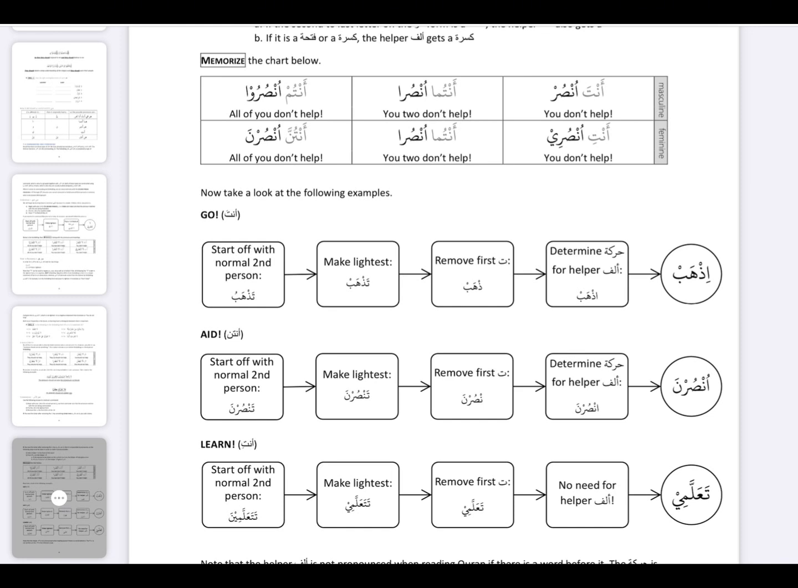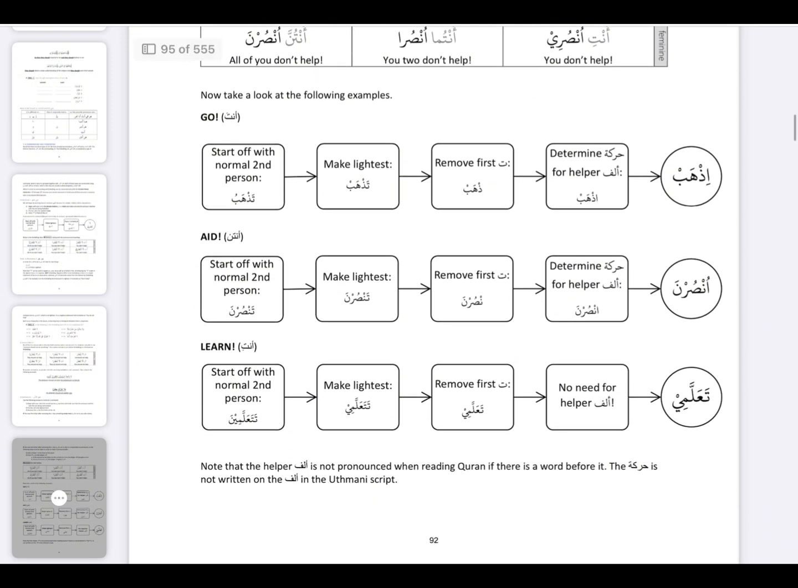For example, the huwa version of nasara is yansuru. Sad has a dhamma, so the alif gets a dhamma. Similarly, we look at this other example. Tazhabu. We know the huwa version is yazhabu. Ha has a fatha, so the alif gets a kasra.